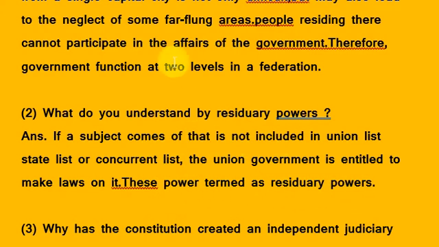You can see here some subjects are included in the union list, some in the state list, or some in the concurrent list. But on a new subject which is not included in these three lists, only the union government can make law, and this power is termed as residuary powers.